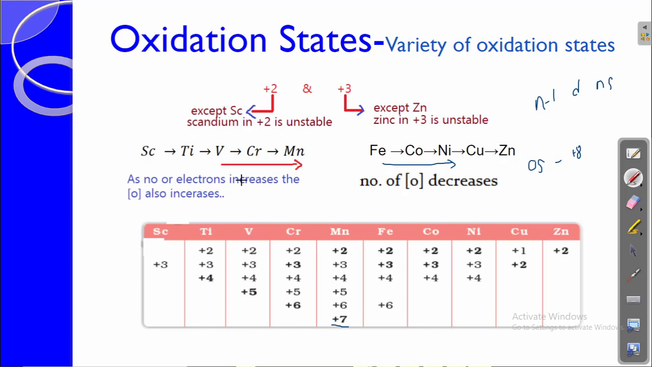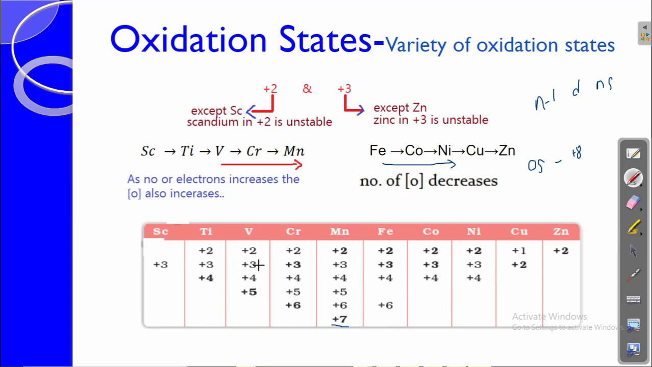Here we have to talk about another thing also. The common oxidation states for the 3d elements are +2 and +3. Most of the elements have the +2 oxidation state, and most of the elements have the +3 oxidation state, except two: scandium and zinc. Scandium never has a +2 oxidation state because it is unstable in nature. Similarly, zinc never has a +3 oxidation state because it is also very unstable. I'll explain why it is unstable a little later.